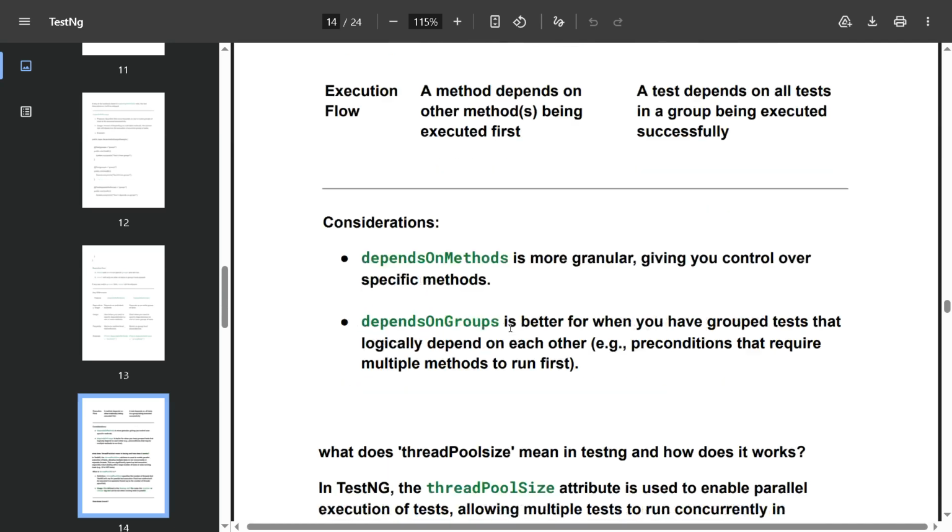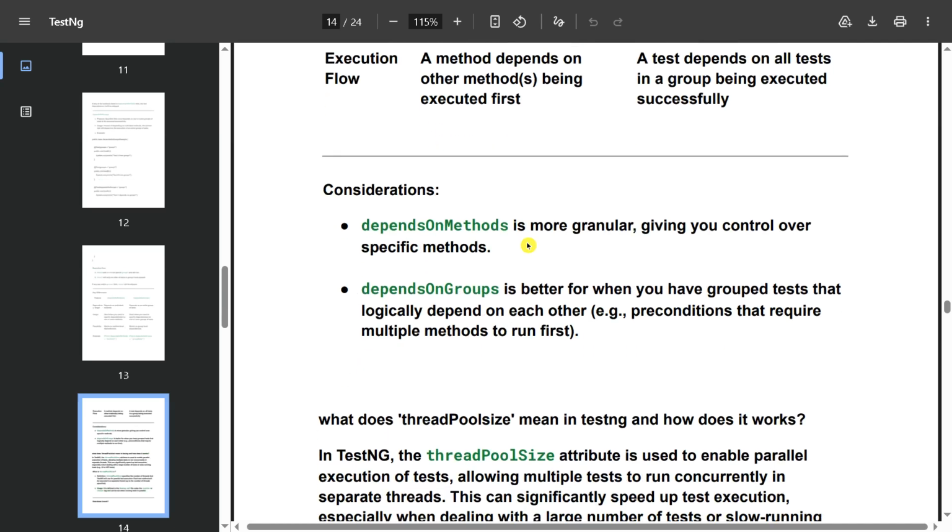And you can see here, depends on method is more granular, giving you control over a specific method. Depends on group is better for when you have a group of tests that logically depend on each other, preconditions that require multiple methods to run first.